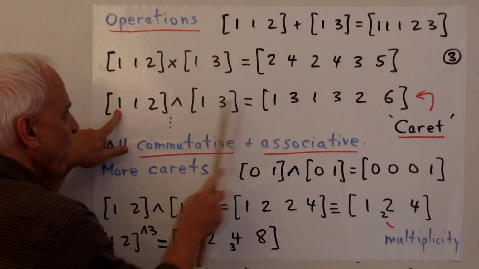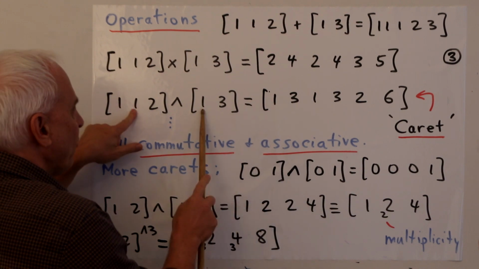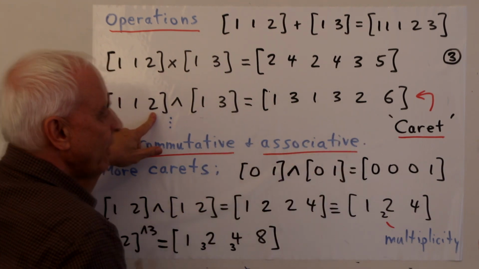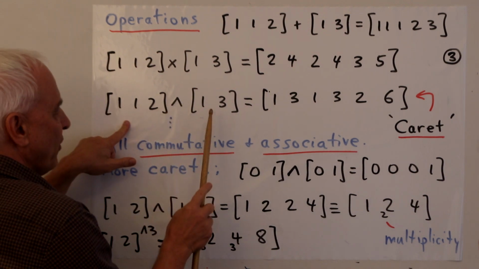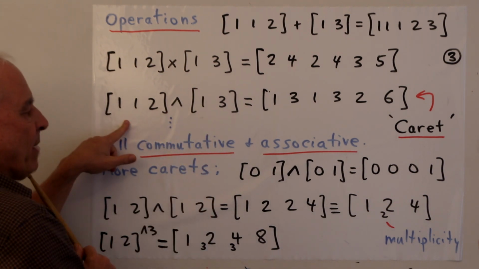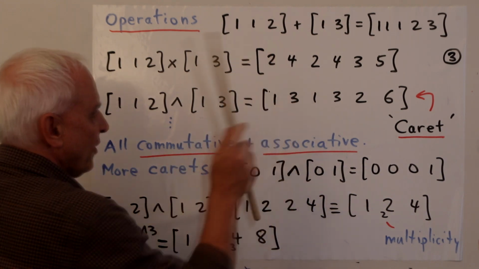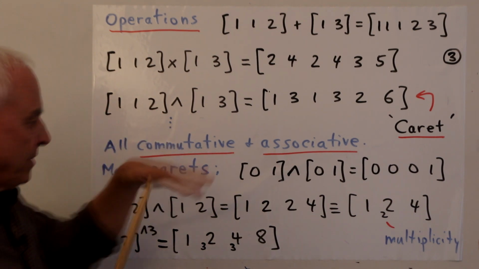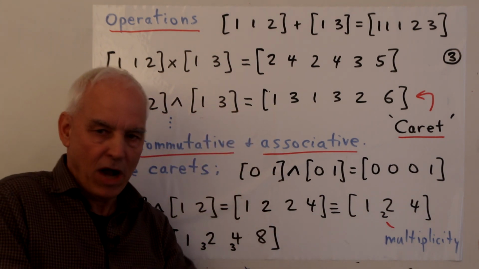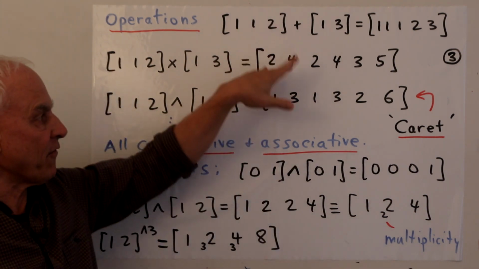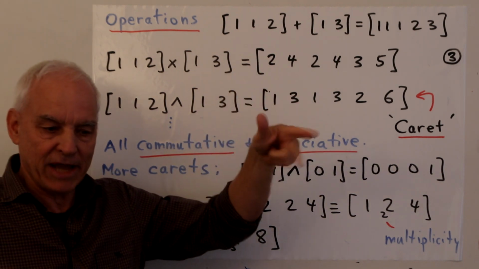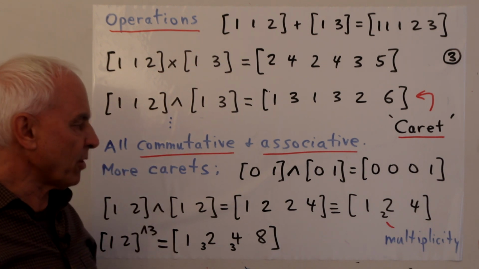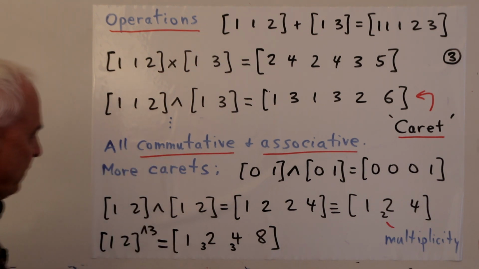So 1 times 1 is 1, 1 times 3 is 3, 1 times 1 is 1, 1 times 3 is 3, 2 times 1 is 2, and 2 times 3 is 6. So this M set, or box, caret this M set or box is this M set or box. And clearly, we can just carry on. We have more and more complicated operations starting from these simple ones: addition, multiplication, caret. These operations are all commutative and associative.